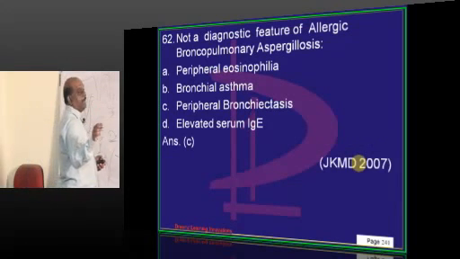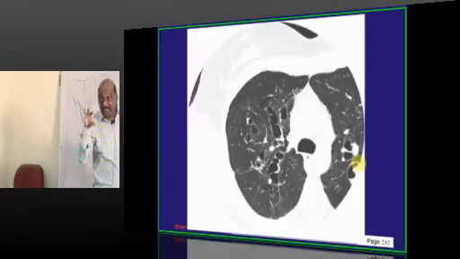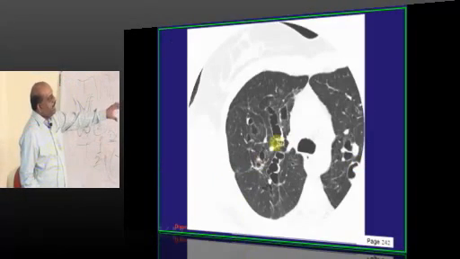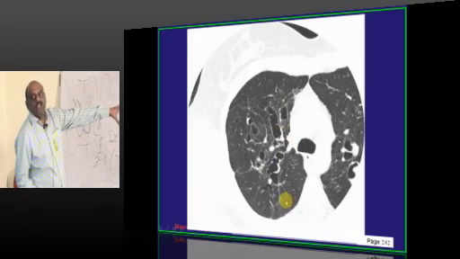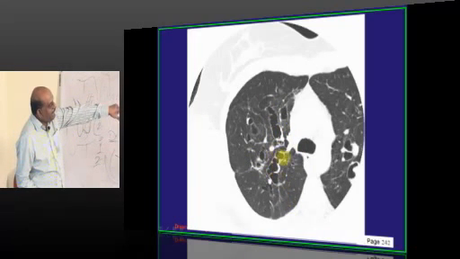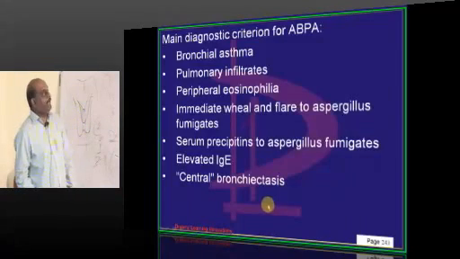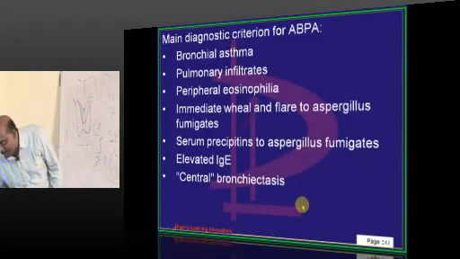It is not peripheral bronchiectasis, it is central. I will show you. Central bronchiectasis is the nature of allergic bronchopulmonary aspergillosis. You can see the dilated bronchi, doctor. Central bronchiectasis is the feature which you need to remember.